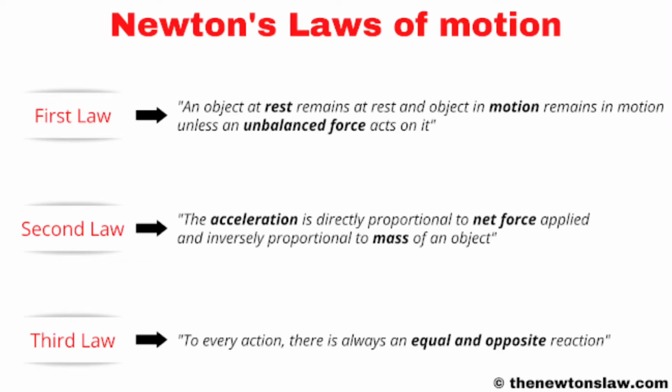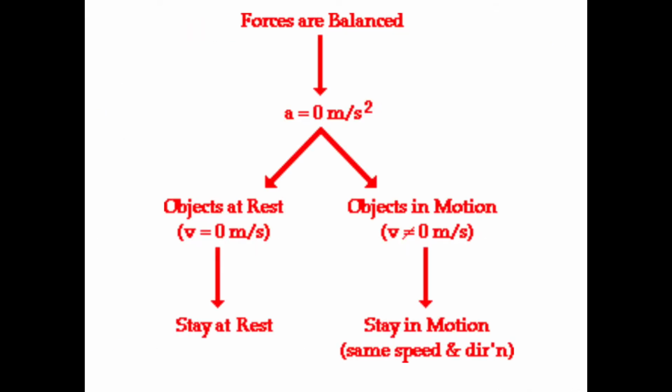Newton's first law of motion predicts the behavior of objects for which all existing forces are balanced. The first law, sometimes referred to as the law of inertia, states that if the forces acting upon an object are balanced, then the acceleration of that object will be 0 meters per second squared. Objects in equilibrium will not accelerate.